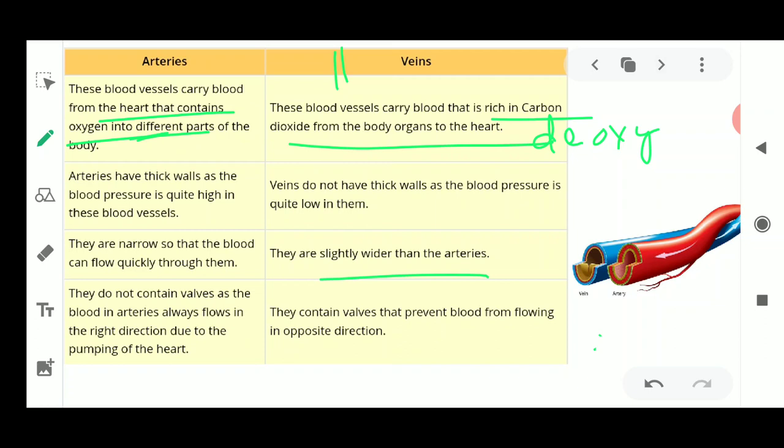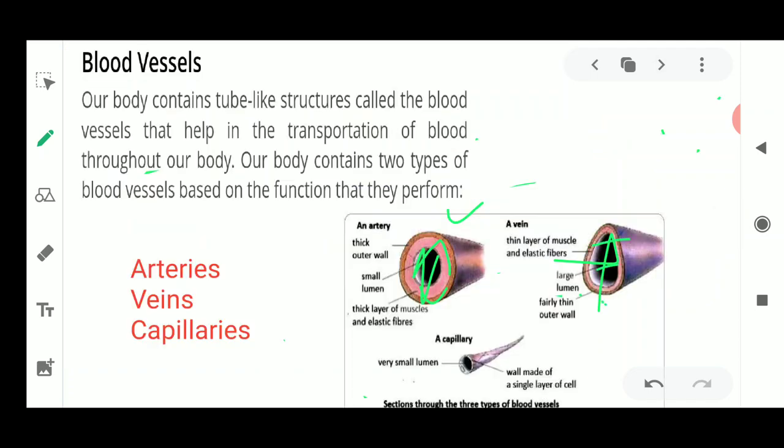It needs to collect the deoxygenated blood, the carbon dioxide blood, in a large amount, so the lumen is large. So that more blood could be collected from different parts of the body and reach towards the heart, and it is not under very high pressure, it is under low pressure.